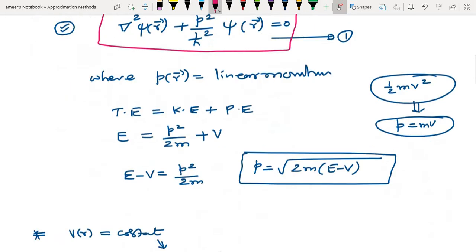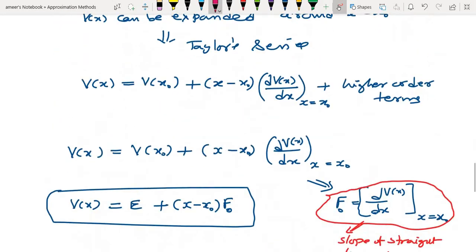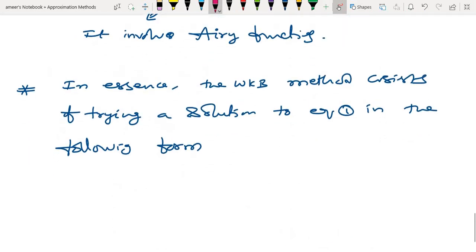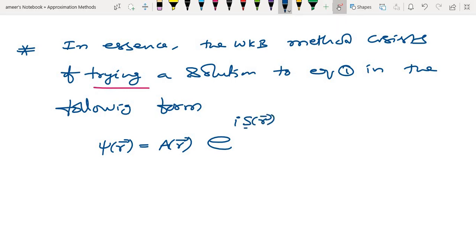After making all these assumptions, the WKB method tries a solution in 3 dimensions: psi of r is equal to an amplitude, which is not a constant but a function of r, times e power i, with S of r divided by h cross in place of p dot r.